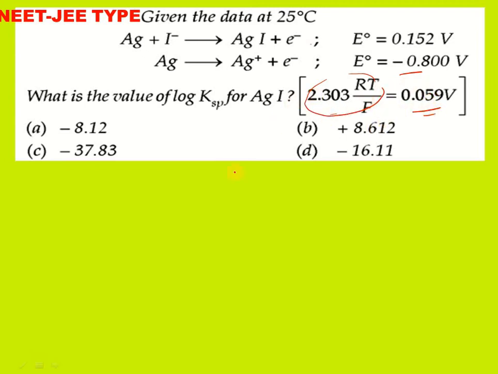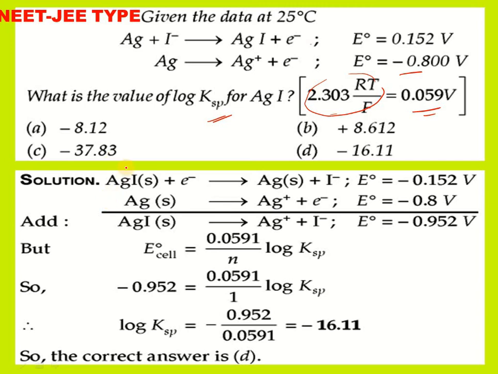This is obtained from our Nernst expression derivation only. Don't worry about it. So we have 4 options. We have to find KSP of this one. In this expression, the silver iodide reaction, first if you observe the reverse equation, that is reduction, you will get minus 0.152 volts.